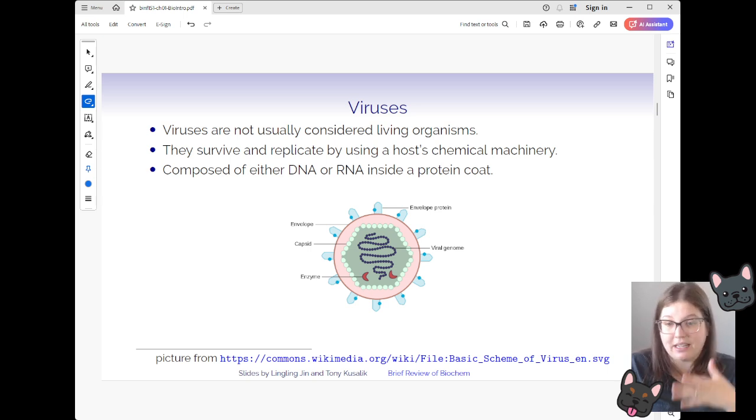So you can think of this as like a human or an animal or a plant, anything that they would infect. They require that host's cellular machinery to replicate their genetic information. This can be either DNA or RNA, and it's going to be wrapped inside a protein coat. So it's really lacking some of the machinery that we would consider it would need to be living. If a virus was just floating out there on its own, it wouldn't be able to make a copy of itself without that additional organism that it can infect and leverage that machinery for.